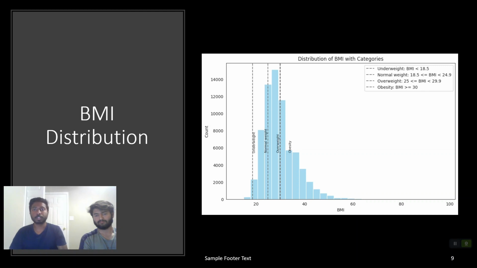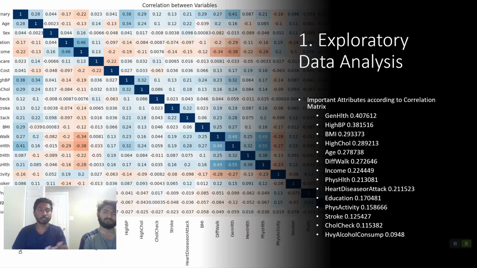This is followed by a distribution of BMI with categories. It is not a normal distribution, nor is it symmetric. We see a right tail, and the data is said to be right skewed. We find the normal and overweight portion of the dataset to be centered around the mean of this distribution, whereas the overweight and obesity seem to be imbalanced. We find a lot of obesity patients present when we compare them to the underweight patients, and hence the right tail.